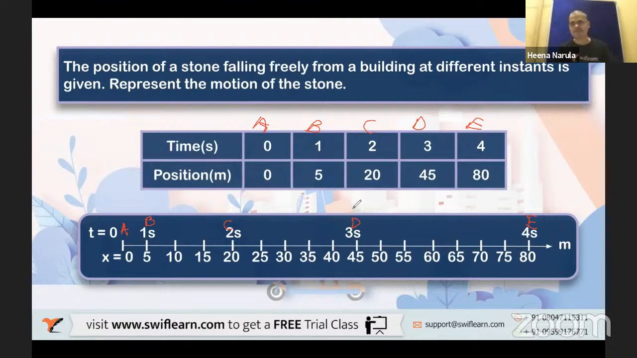Interesting, right? Does anybody have any doubt in this? If nobody has any doubt, we'll go ahead. So these are the different positions of the different points. This is how you represent the positions of different locations of the stone. The stone is thrown from the top of the building and reaches the ground in 4 seconds. How much distance did it travel? 80 meters. This is how you represent it. Any doubt so far?